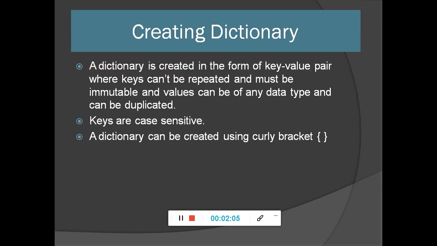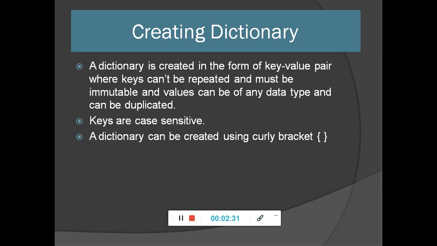A dictionary is created in the form of key value pairs, where keys can't be repeated and must be immutable. As I told you, we cannot modify keys, but we can modify values. One more thing, a key should be immutable. Immutable means something whose value we cannot change, right?